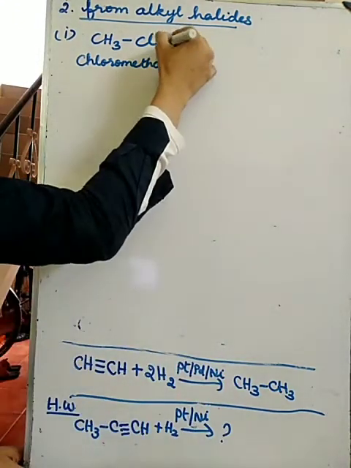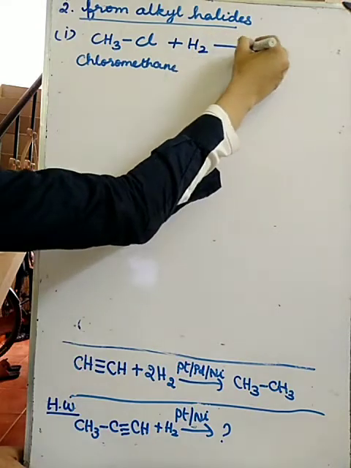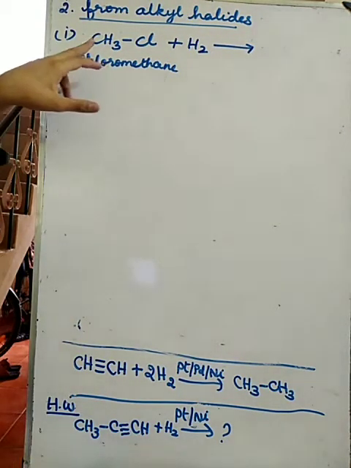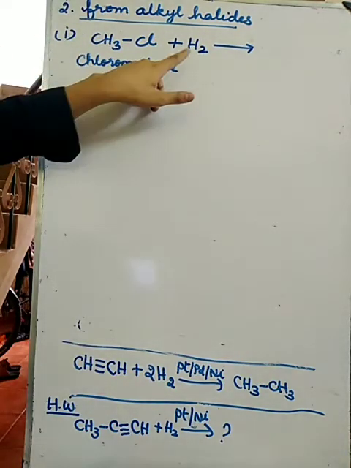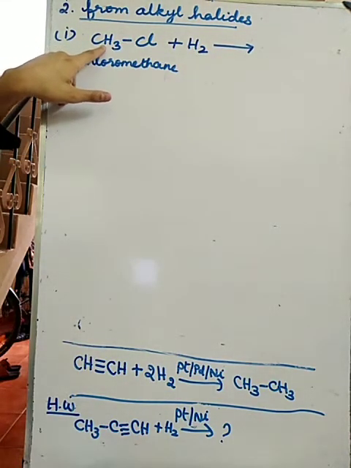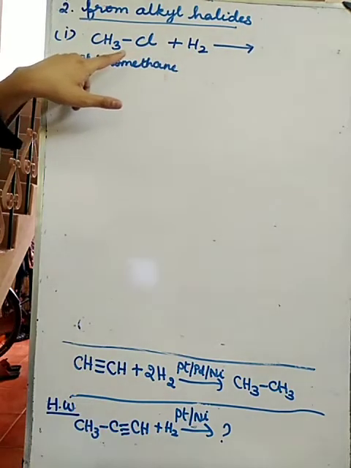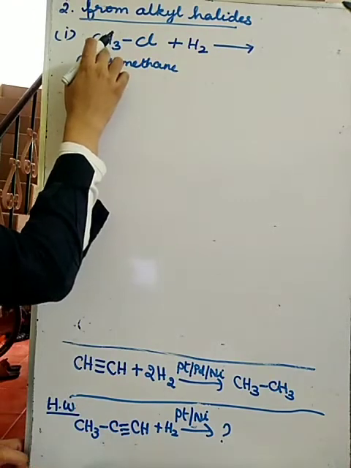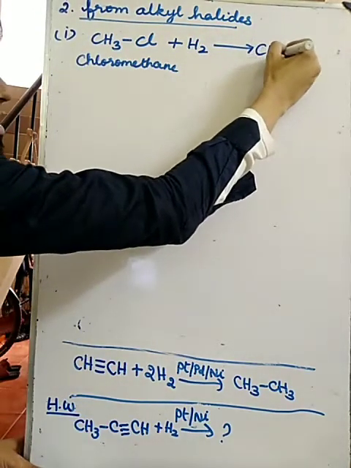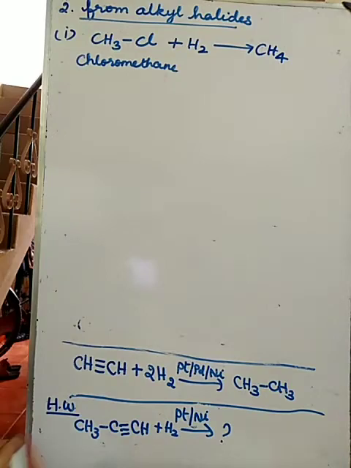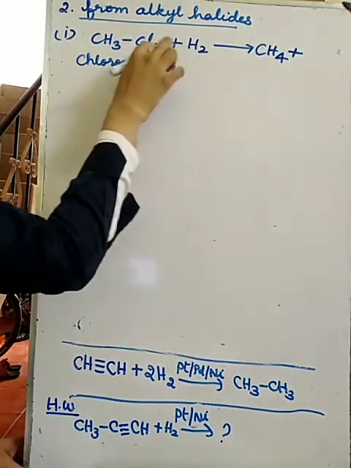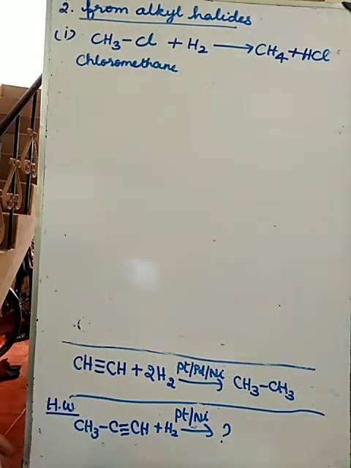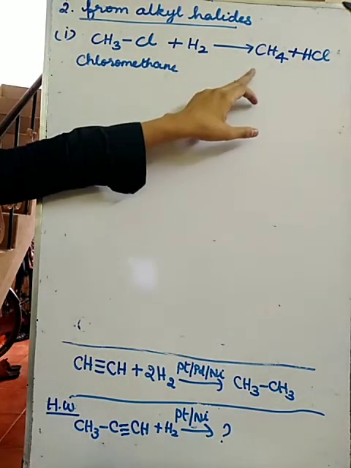I have to add hydrogen. Now what will happen? One hydrogen will get added this side and another hydrogen will get added this side. So what I will get? One hydrogen, if it comes this side, I will get CH4, plus another hydrogen with Cl, I will get HCl. So this reaction also, it will not take place as it is.